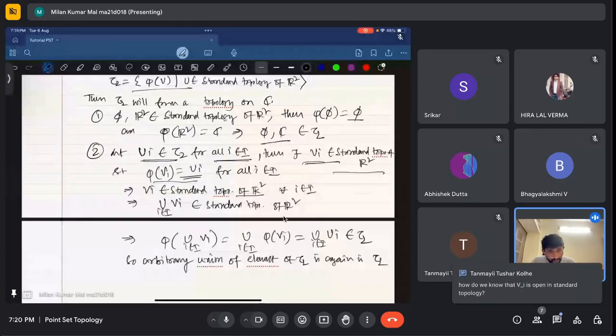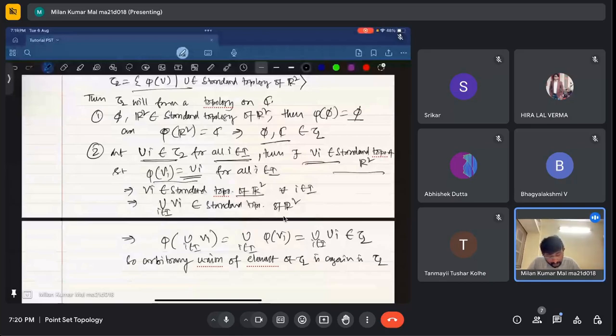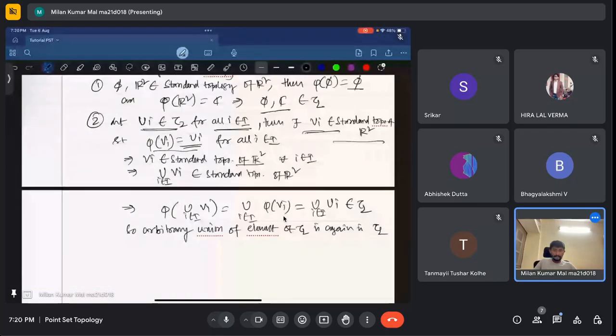This Vi is in tau 2. How do we know that V is open? That is the collection. How is tau 2 taken? U is in the standard topology of R square. So every element in tau 2 is something like phi of U for some U in the standard topology of R square. Is it clear? Or should I repeat once?